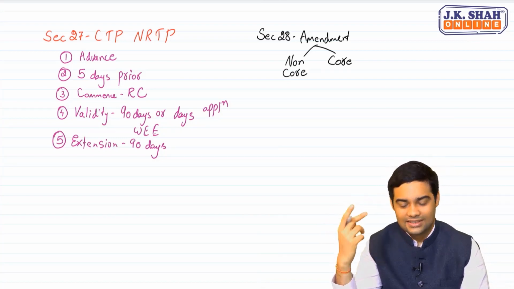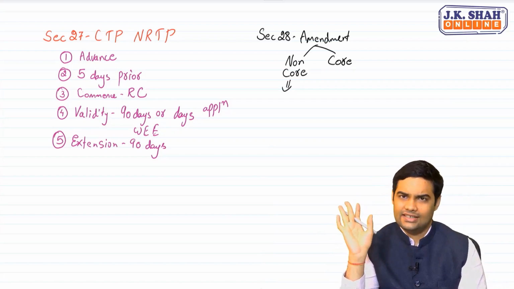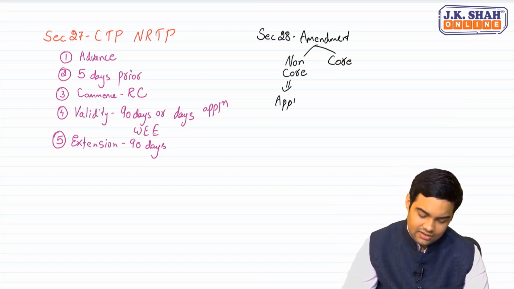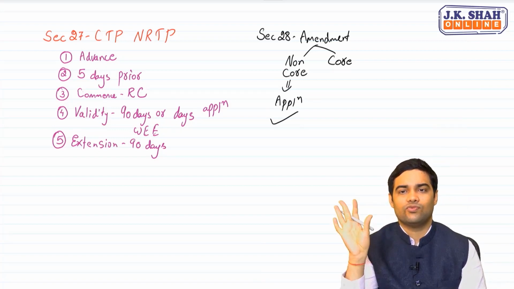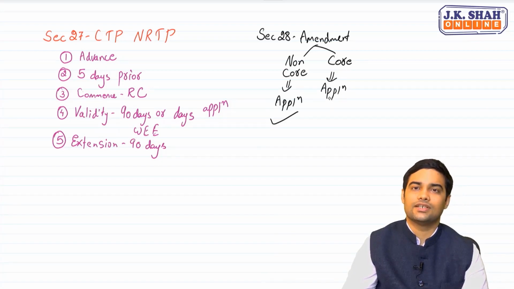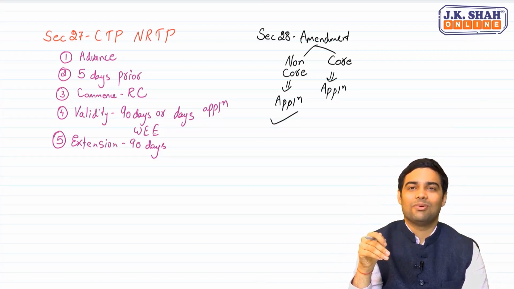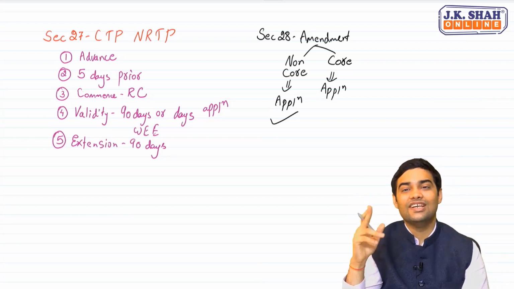Sir, what's the difference? See, non-core area, in both the cases you have to apply within 15 days. Non-core area, the moment you file the application, it is approved. Yes. You filed an application today, it is approved. Core area. You file an application, it is forwarded to proper officer, then again satisfied, not satisfied, notice, reply, satisfied, not satisfied, entire process continues.